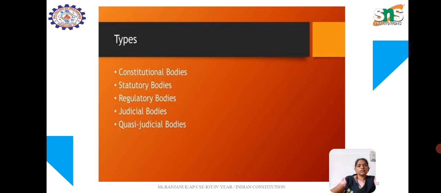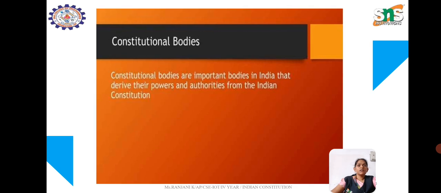There are around five types of bodies: constitutional bodies, statutory bodies, regulatory bodies, judicial bodies and quasi-judicial bodies. Let us explain this in detail. Let us see what constitutional bodies are. Constitutional bodies are important bodies in India that derive their powers and authority from the Indian Constitution.